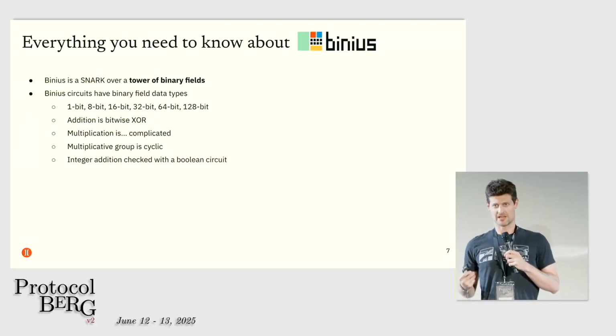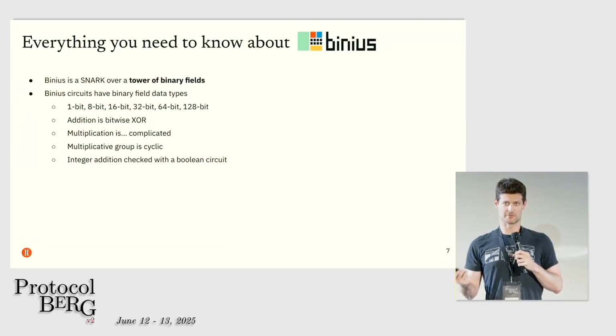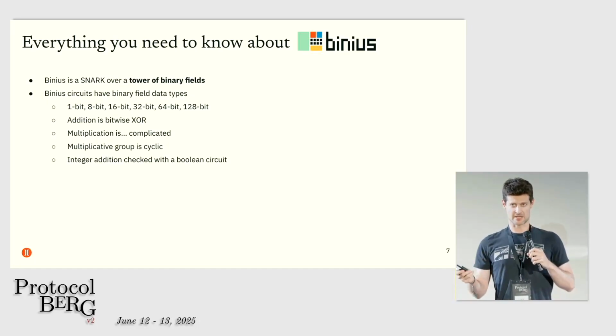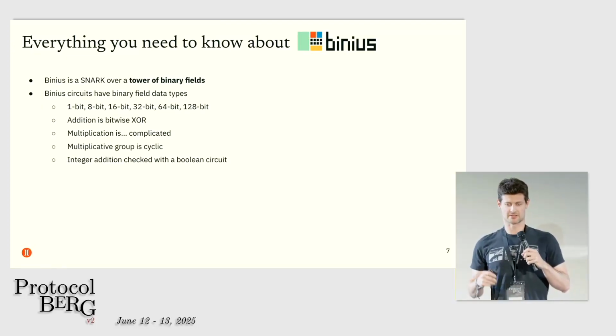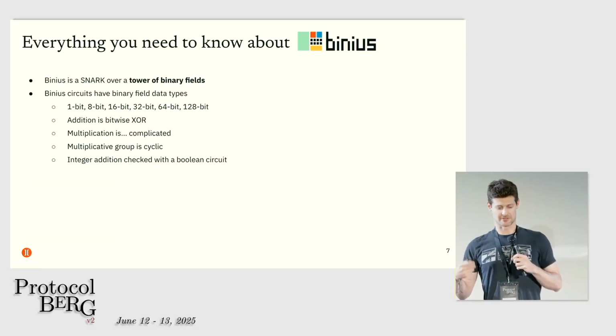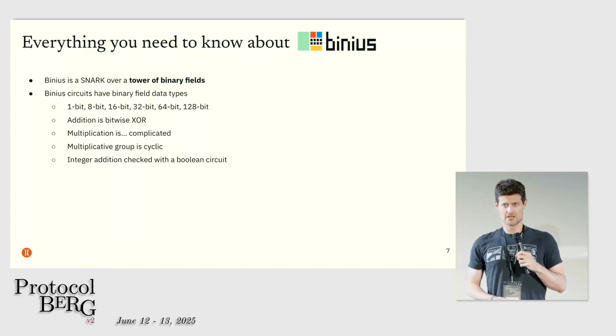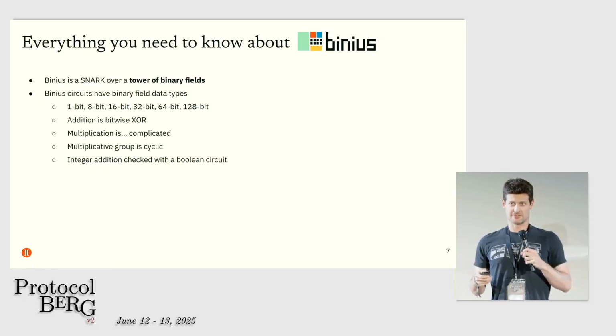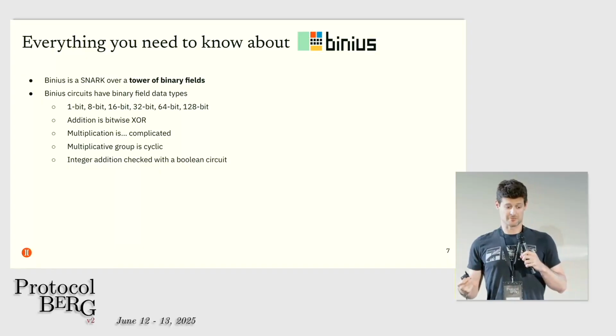And our underlying proof system, concretely for Petra, is the Binius SNARK, which is what my company Irreducible works on. And the data types that Binius uses is a structure called a tower of binary fields. It's actually a family of data types. So we have a 1-bit data type, an 8-bit data type, 16-bit, 32-bit, 64-bit, and so on. The native addition operation over this finite field is XOR, so we can do that very cheaply.